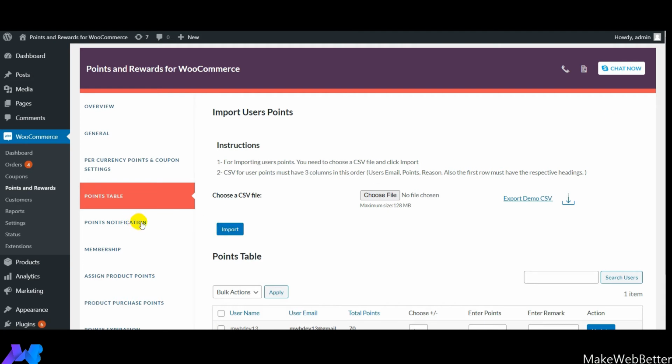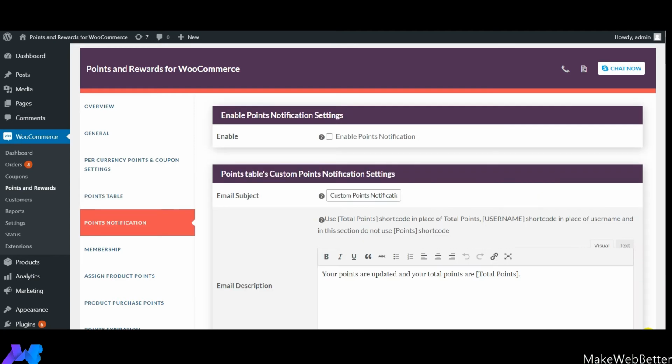Now we are going to proceed to the next feature of our plugin, which is points notification. So guys, now we are going to discuss the points notification feature of our plugin. Before I proceed, I would like to tell you the importance of this feature. The points notification feature helps you provide notification and acknowledgement to your customers at the right time, at the right stage, about the points they have gained, the points they have redeemed, or the expiration time, so that they are aware of their points and you are able to notify them.